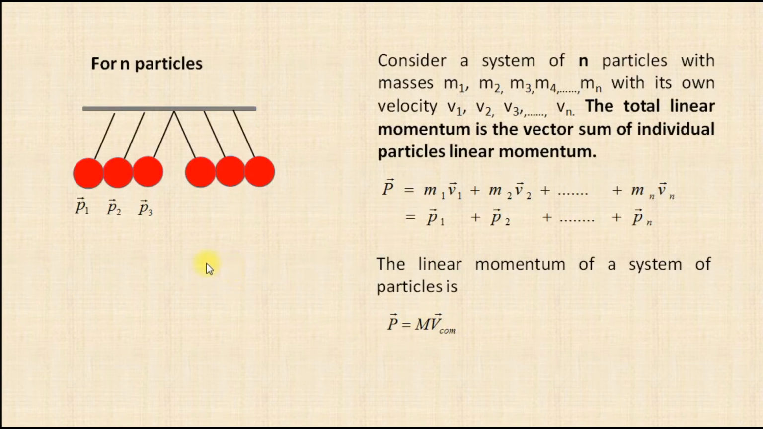Suppose we take an n particles system. The momentum of the first particle is p1, that is m1 v1, and the momentum of the second particle is m2 v2, the momentum of the third particle is m3 v3, and so on for the n particles. Similarly, the total linear momentum is the vector sum of the individual particles' linear momentum. If we sum together p1 plus p2 plus p3 and so on up to pn, the linear momentum of the system of particles is P equal to capital M into V0.